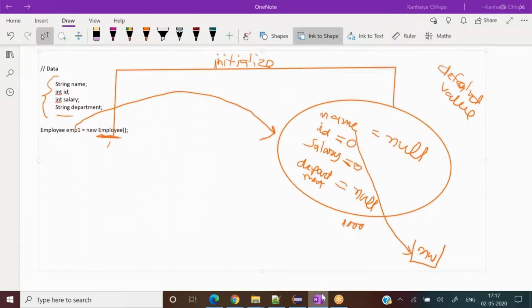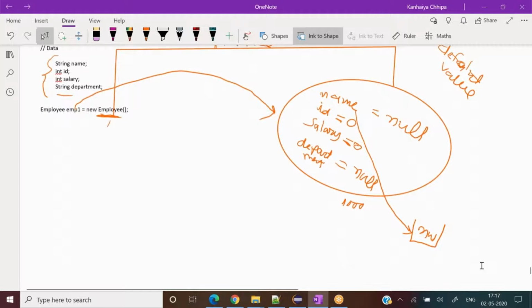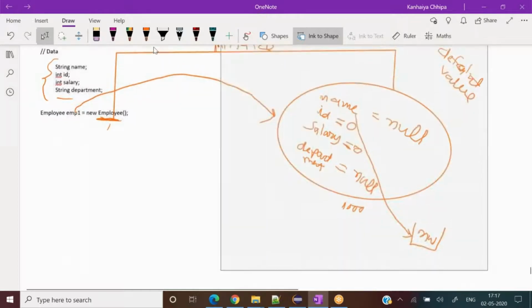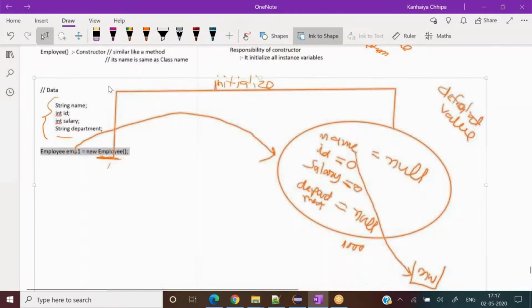Now coming to my next point, which is a really important thing. As I defined, the main objective of a constructor is to initialize all these variables. So how do we initialize all these variables?